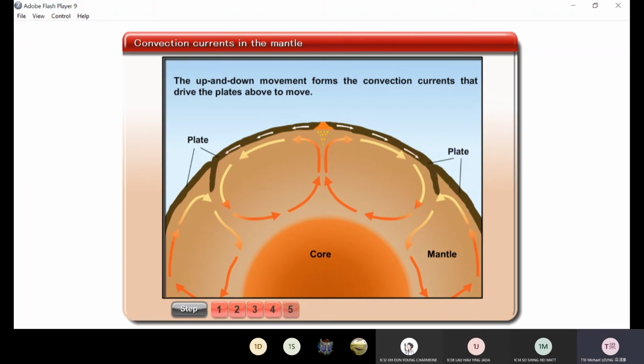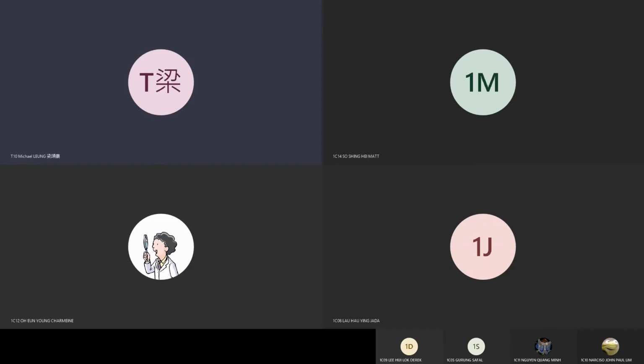Yes, and do you think the plates, I mean the crust, will grow? Do you think the crust will grow over the years? Yes or no? The crust will grow over the years. I think it's no. Why?